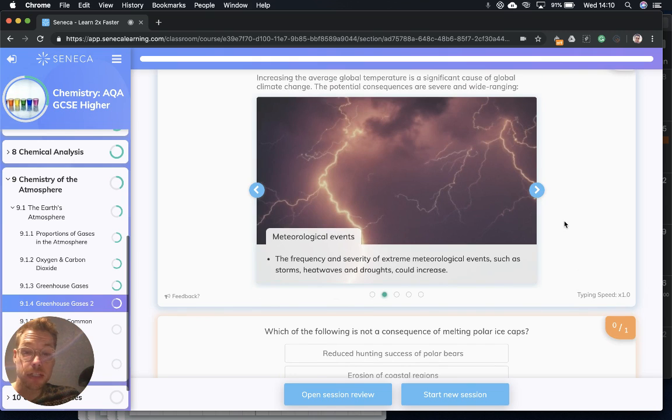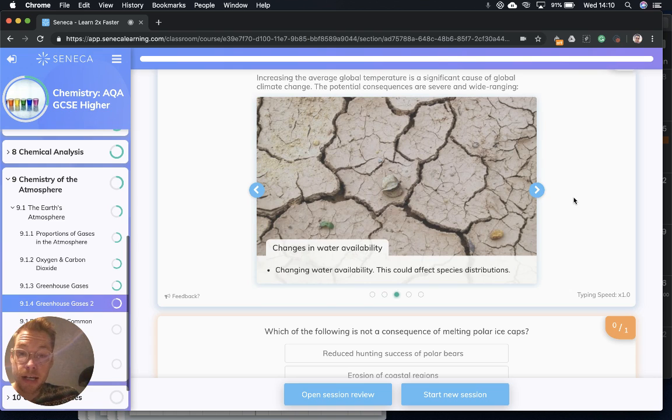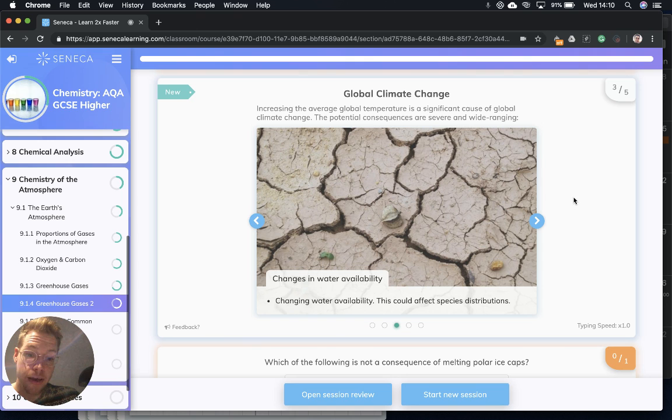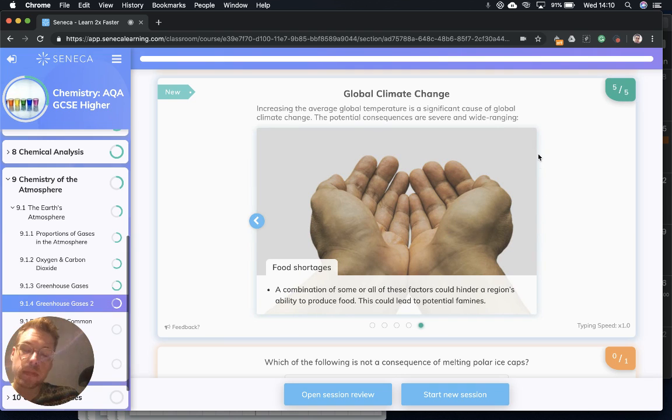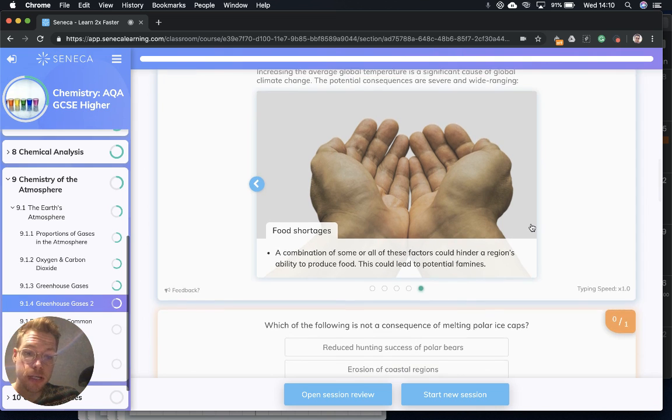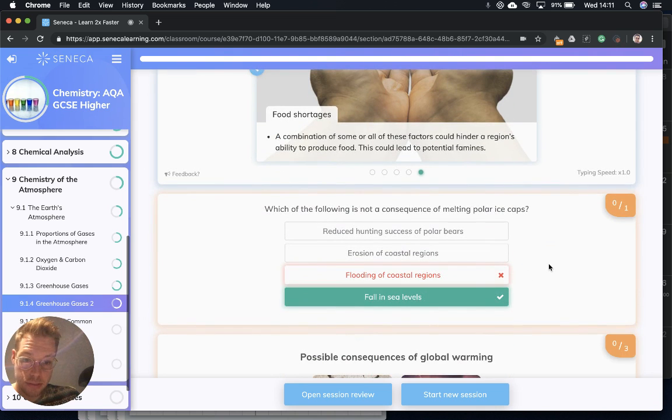There are also meteorological events that we need to consider. The frequency and severity of extreme meteorological events, such as storms, heat waves, and droughts, could increase. Next, changes in water availability, and this could affect species distributions. There could also be changes in precipitation. This could be a different amount, timing, or distribution of precipitation. So regions could receive much less or much more precipitation, like rain, than they're used to. And finally, food shortages. A combination of some or all of these factors can hinder regions' ability to produce food, and this could lead to potential famines.